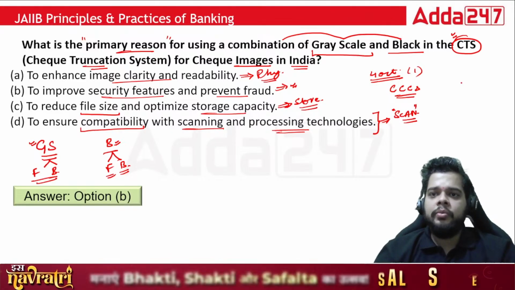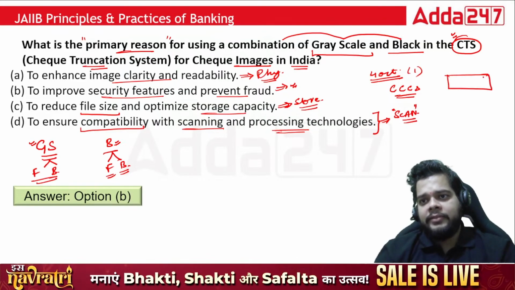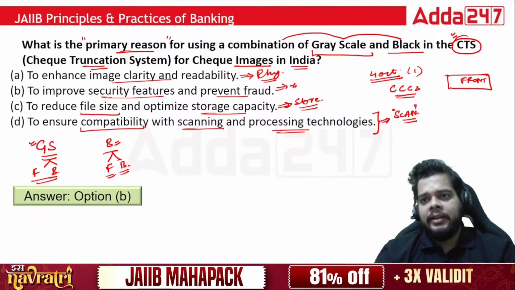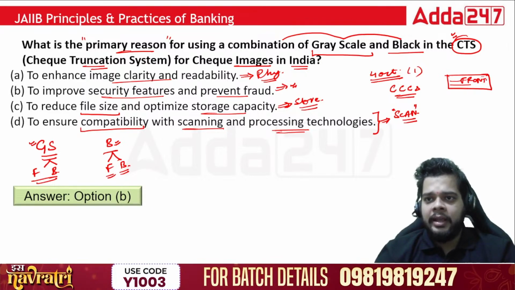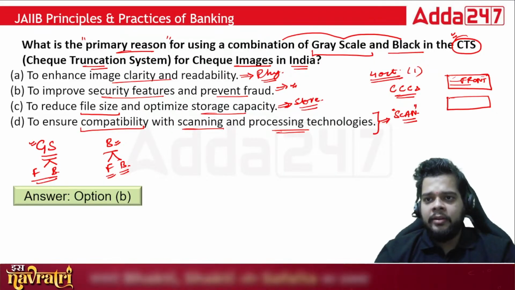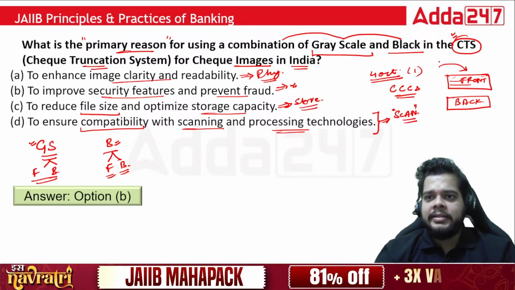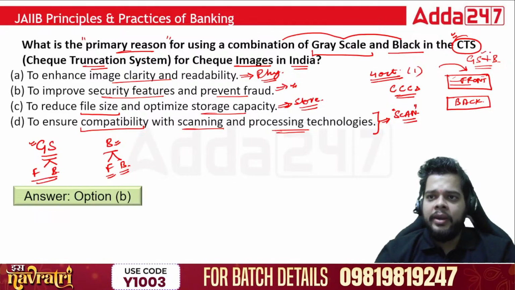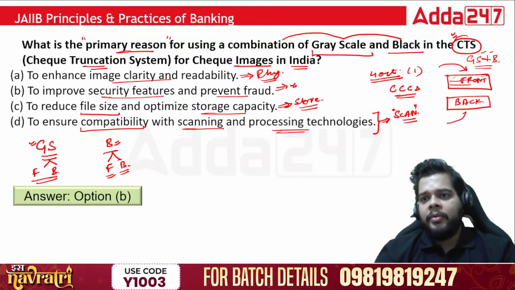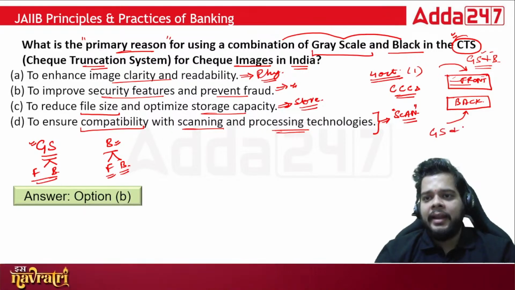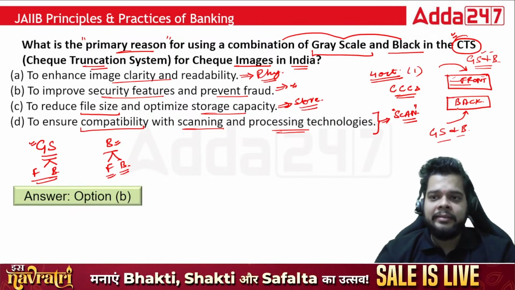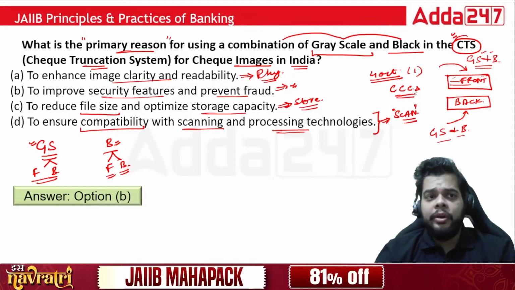I hope that you know that your cheque has a front, right? One front is there where you have the payment amount in words and digits. Then here is the date. The beneficiary's name is here. Then another is your back. So you need to tell me whether this front has your grayscale and black images, or, for that matter, only one of these is there. And what about the back? Whether we have the grayscale and black images under the CTS or not. Do reply in the comment section.